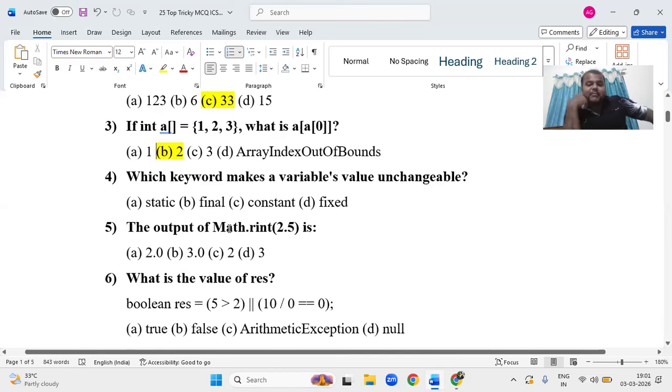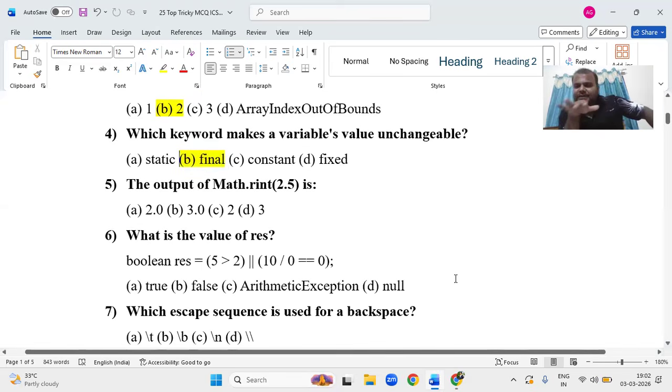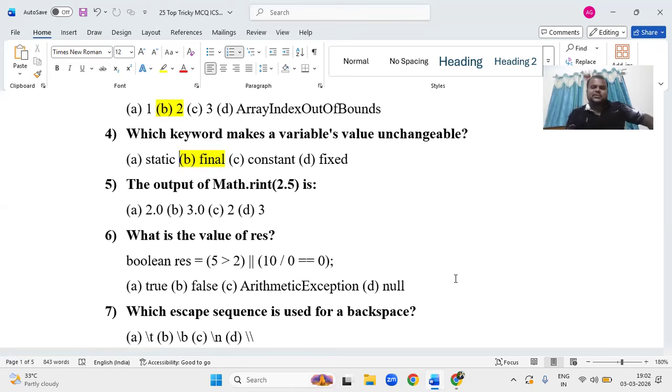Which keyword makes a variable value unchangeable? The constant, so then you go for final. I think this time you can expect one question related to the final keyword. Once you give final, that is fixed. You can't change it. That is a constant value. In physics we get constants, right? In maths also it's like that.